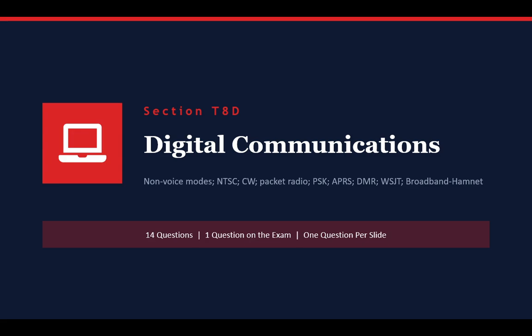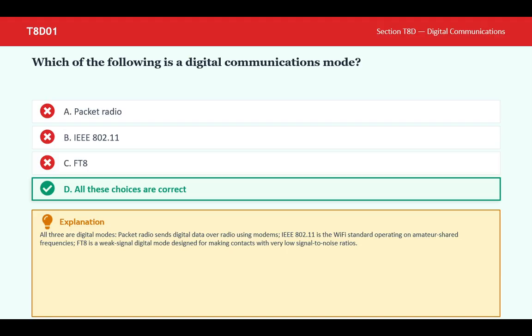Section T8D Digital Communications. Which of the following is a digital communications mode? D. All of these are correct. All three are digital modes. Packet radio sends digital data over radio using modems. The IEEE 802.11 is the Wi-Fi standard operating on amateur shared frequencies. FT8 is a weak signal digital mode designed for making contacts with very low signal to noise ratio.